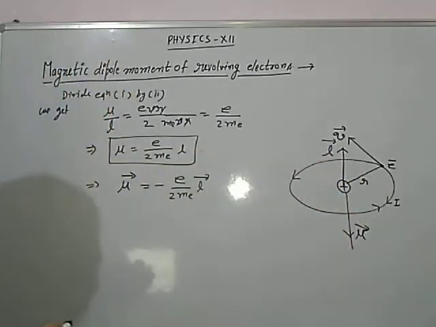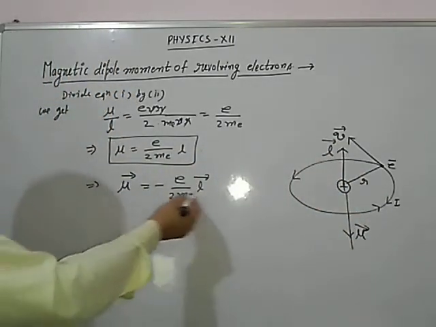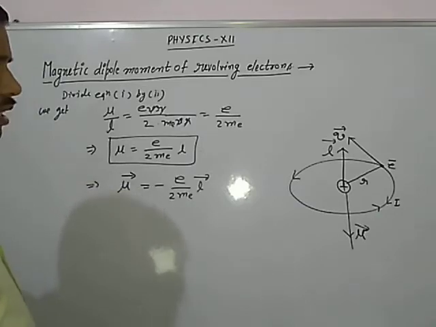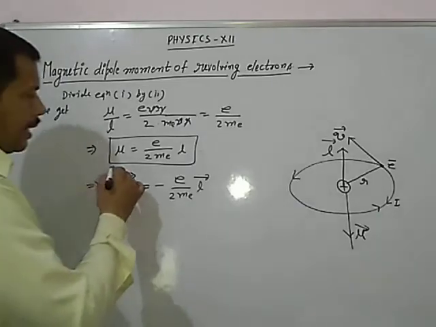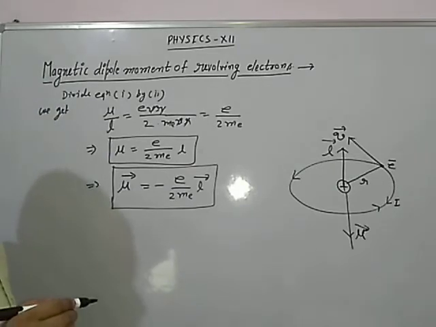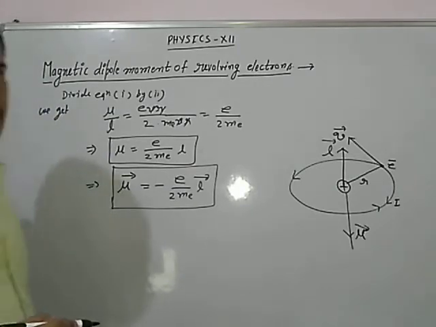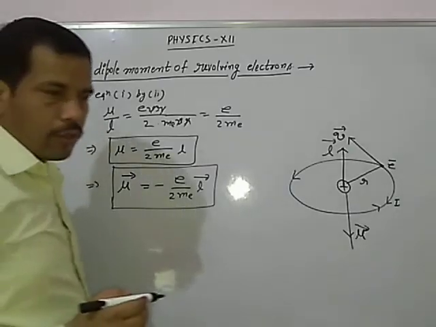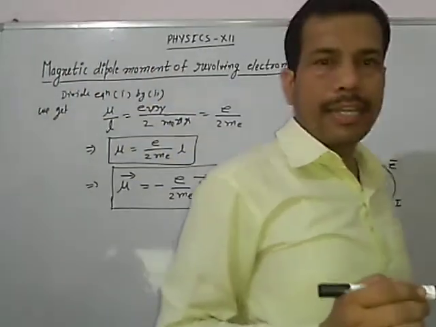What will the direction of the angular momentum be? Upward. So this is the expression for the magnetic dipole moment of a revolving electron.